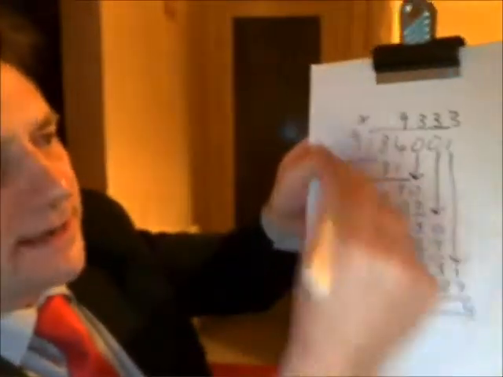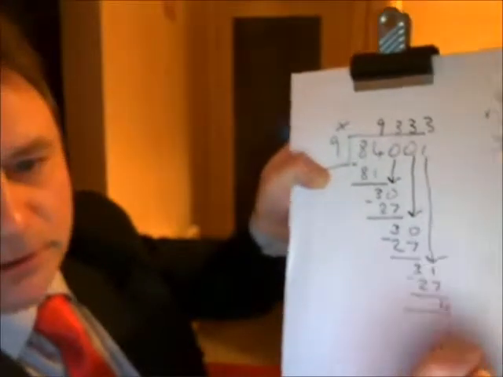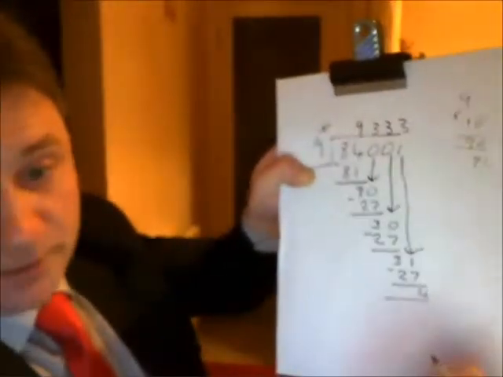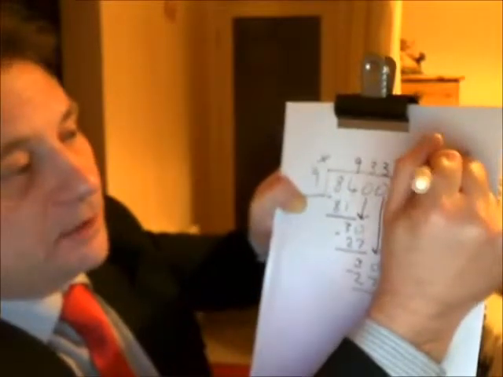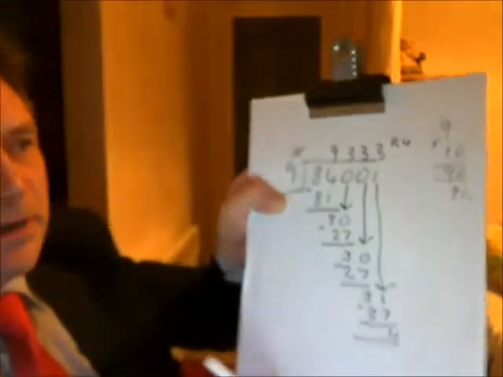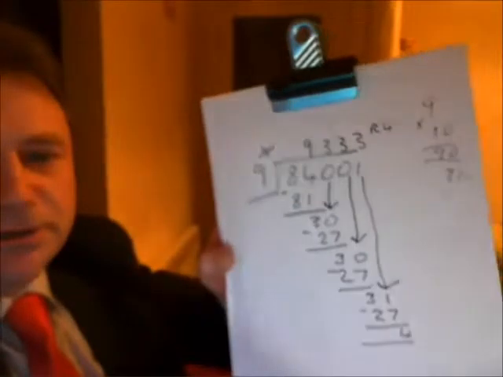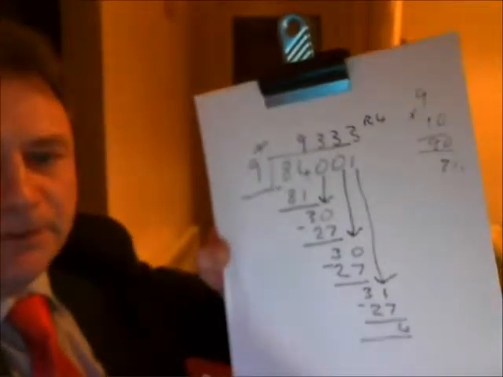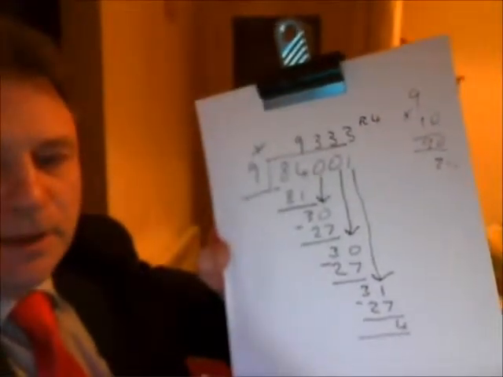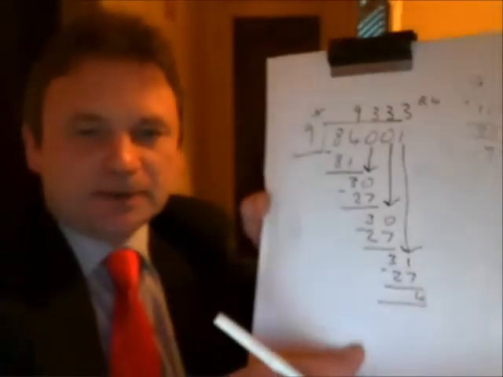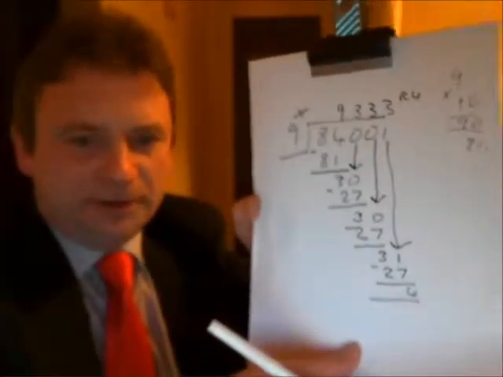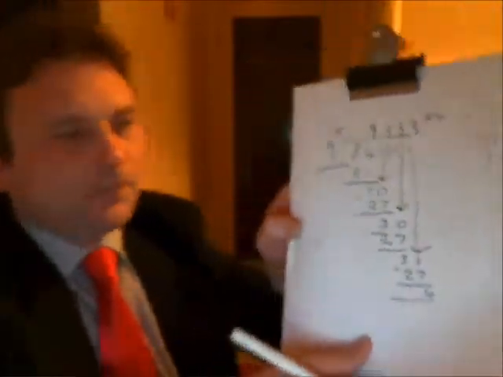We know obviously that 9 doesn't go into 4. Okay, it doesn't go into 4. And there's no more numbers to bring down. So you've got to put down remainder 4. Right? So we know that 9 goes into 84,001, 9,333 times with a remainder of 4. Okay.